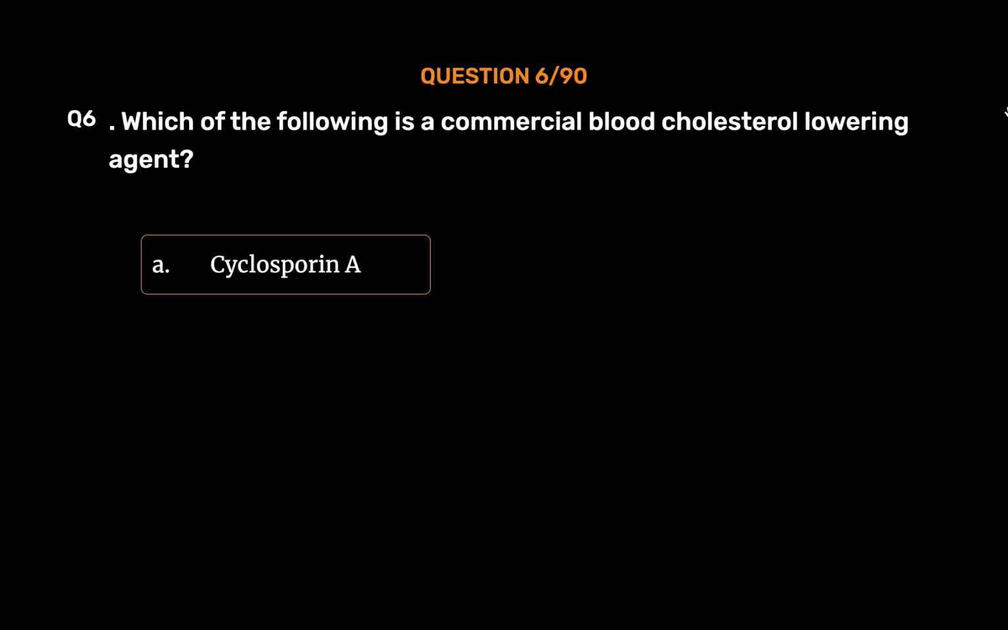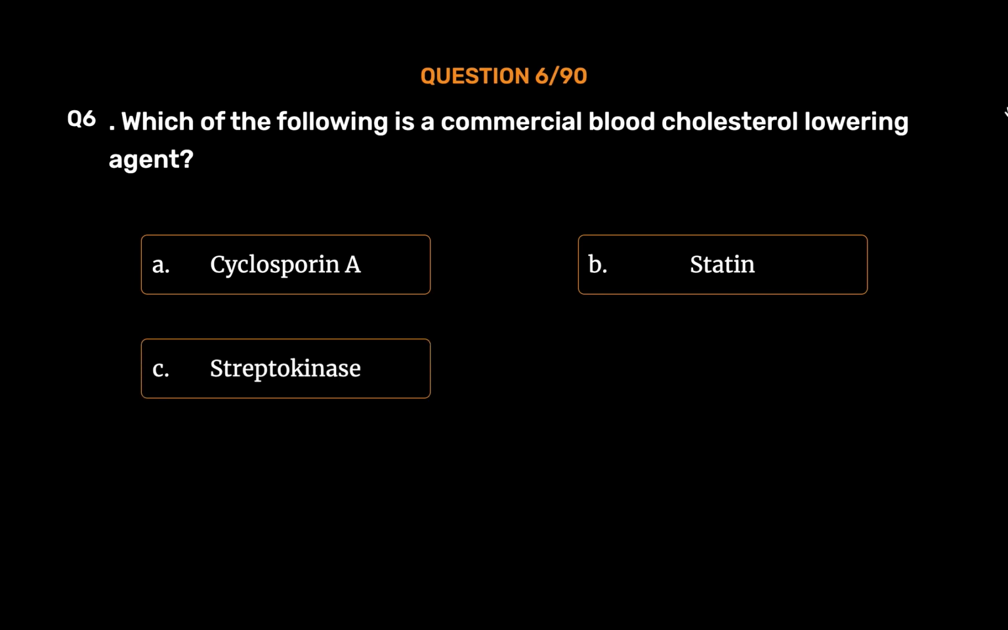Question number 6. Which of the following is a commercial blood cholesterol lowering agent? Option A. Cyclosporin A. Option B. Statin. Option C. Streptokinase. Option D. Lipases. The correct answer is Option B.